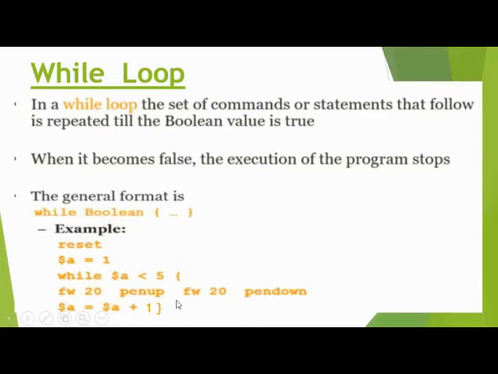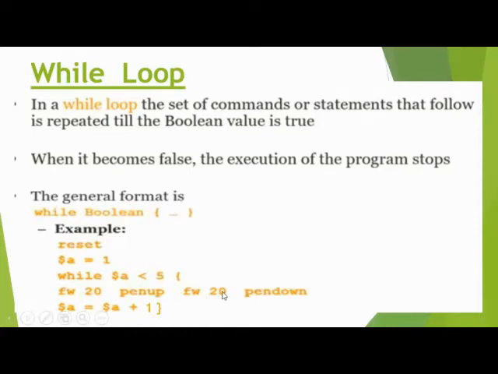Pan up means don't draw, means when we move the turtle, it just moves but doesn't draw the line. Pan up means don't draw the line, and fw20 means move the turtle forward, but pan down. Pan down means to draw the line. It means we can first move the turtle without drawing the line, and then move the turtle while drawing the line.